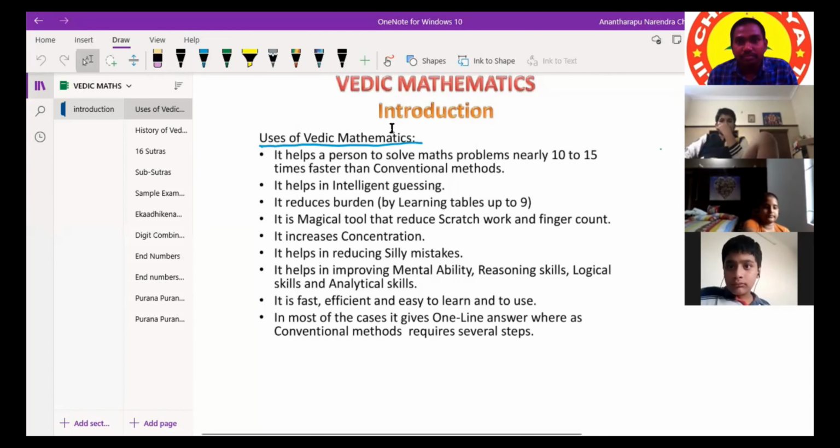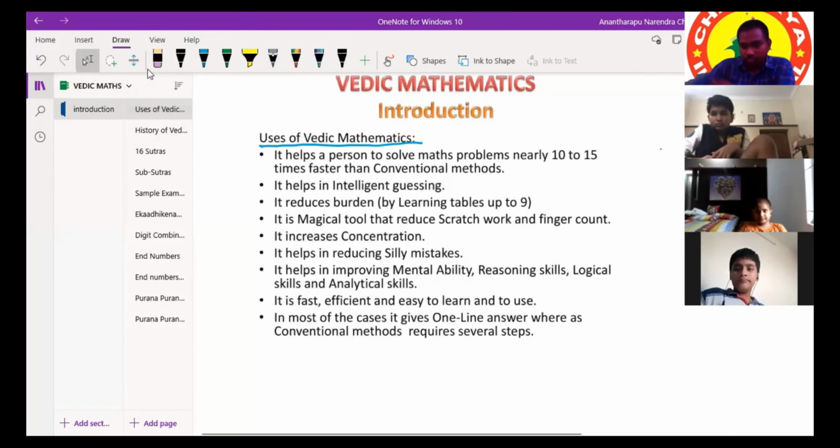So, uses of Vedic maths. We'll go one by one. First, it helps a person to solve math problems nearly 10 to 15 times faster than the conventional methods. What are the conventional methods?